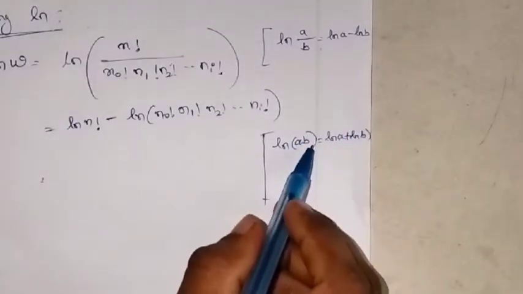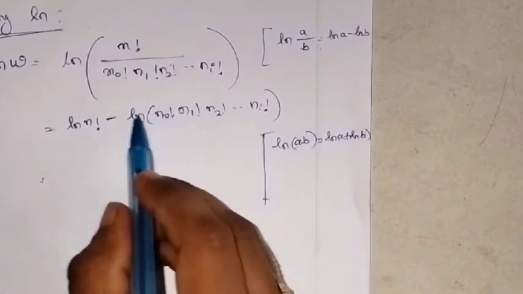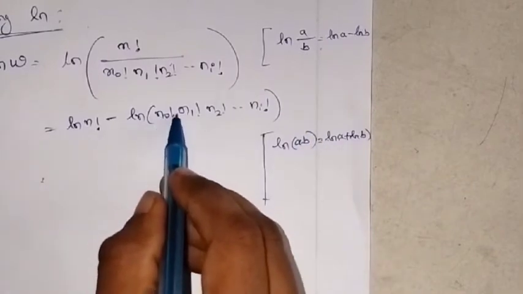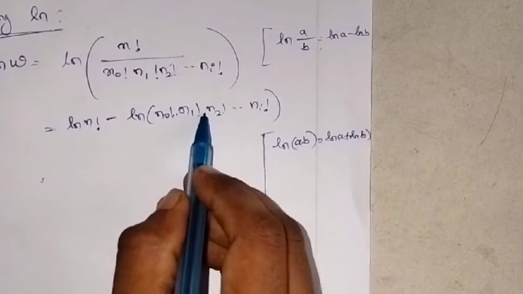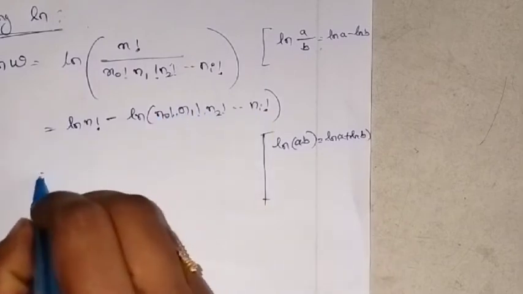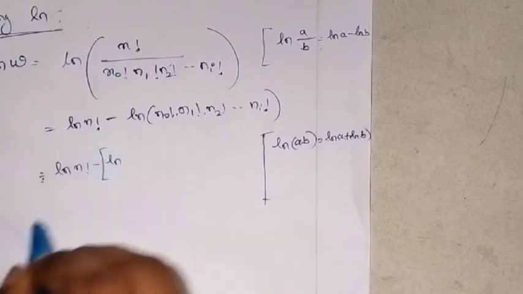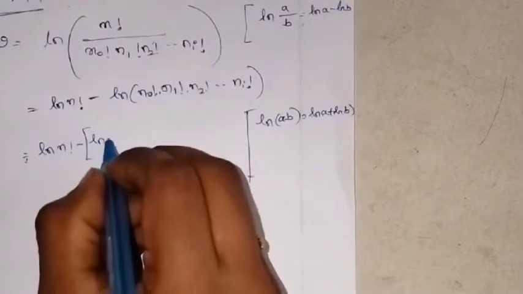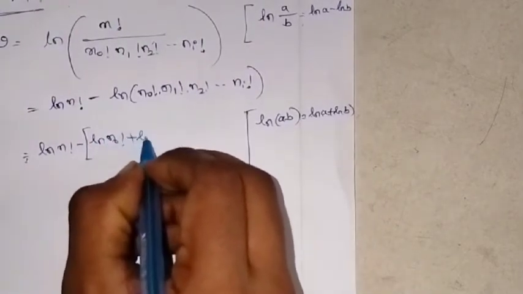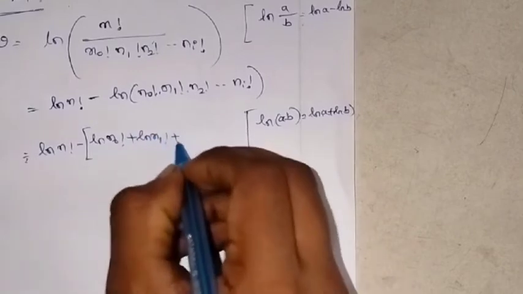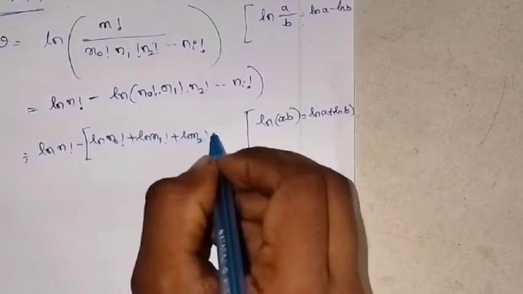Now you are using this property here. Okay, you can see the product here, right? n0 factorial into n1 factorial into, right? So now you can split that one. Minus ln, I just open a bracket here, okay? ln n0 factorial plus ln n1 factorial plus ln n2 factorial, etc.